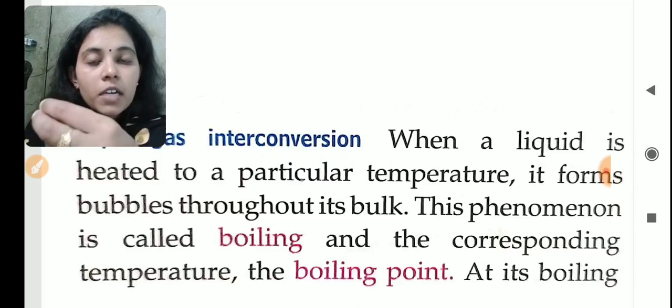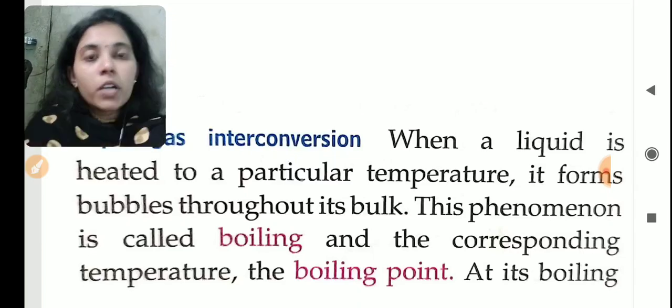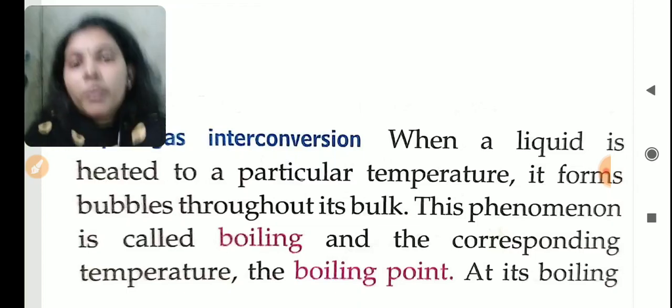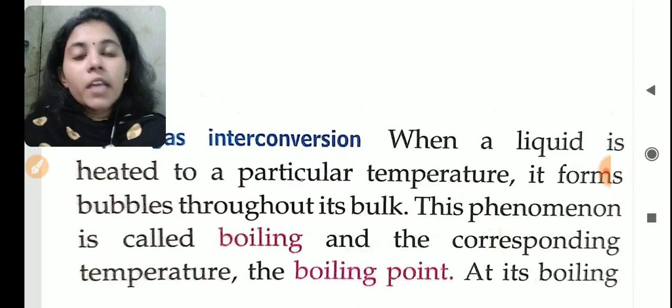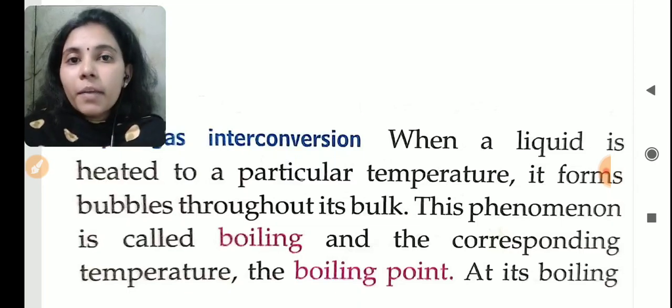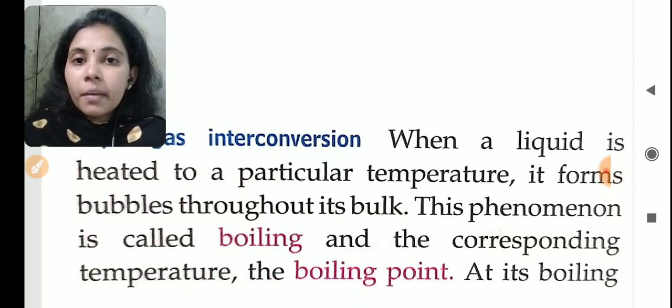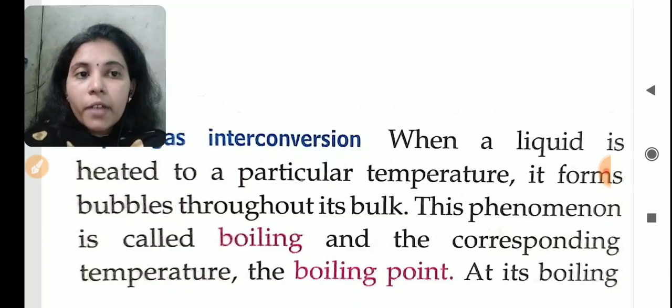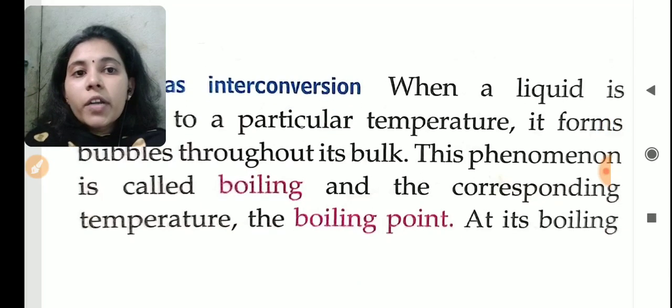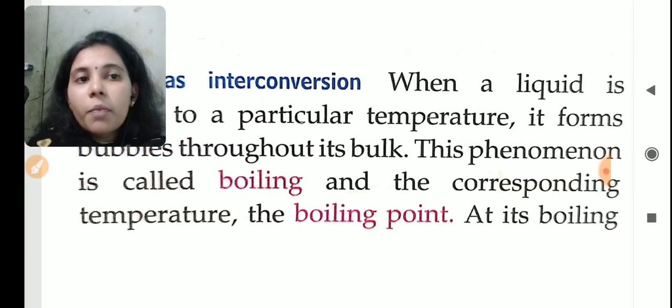Most bubbles consist of water vapor only, gas only. The formation of bubbles in water when heated is called boiling. The temperature at which water starts to boil is called the boiling point.